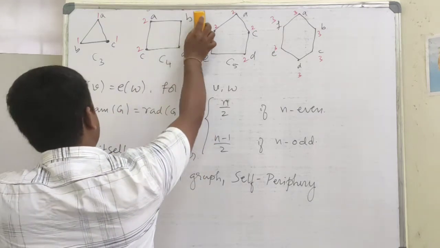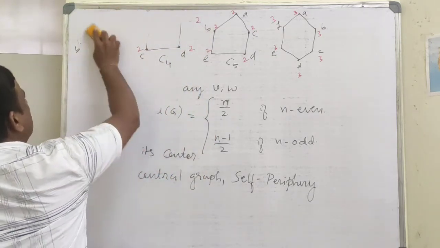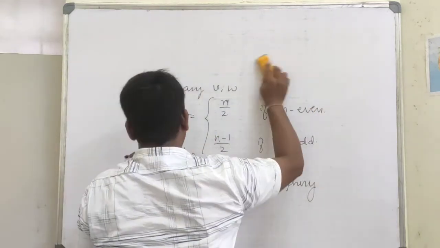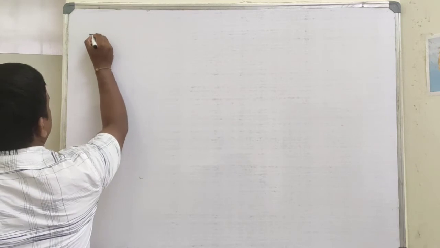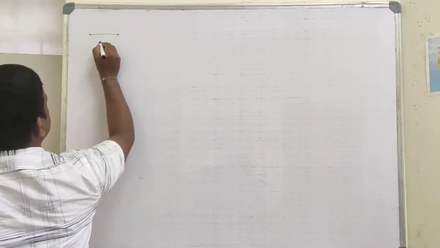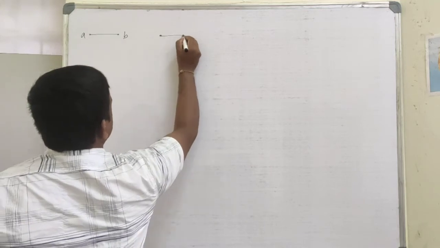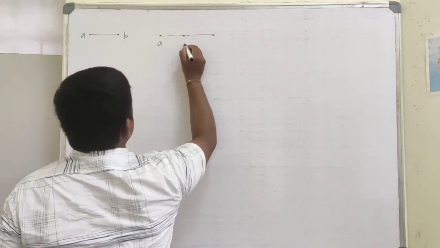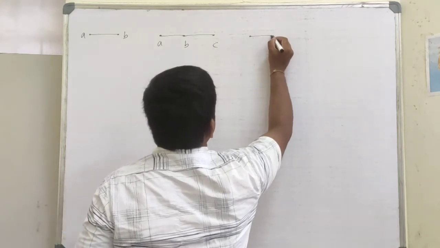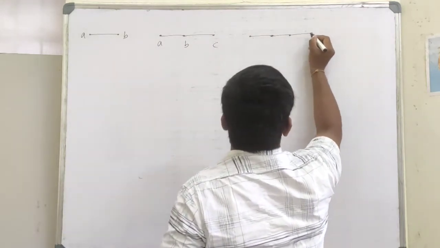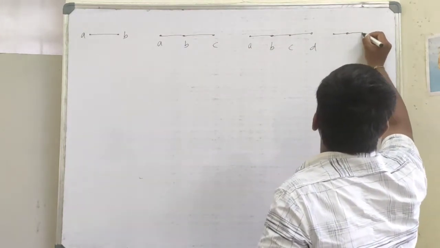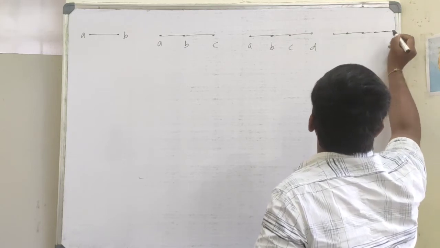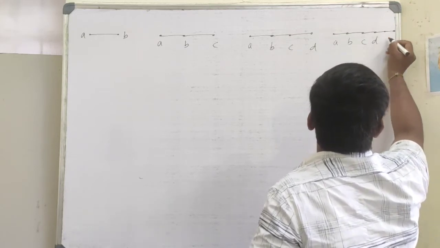Similarly, let us consider a path Pn. Let us see what are the central vertices and peripheral vertices of a path Pn. First, I will take P2: AB; P3: ABC; P4: ABCD; P5: ABCDE.